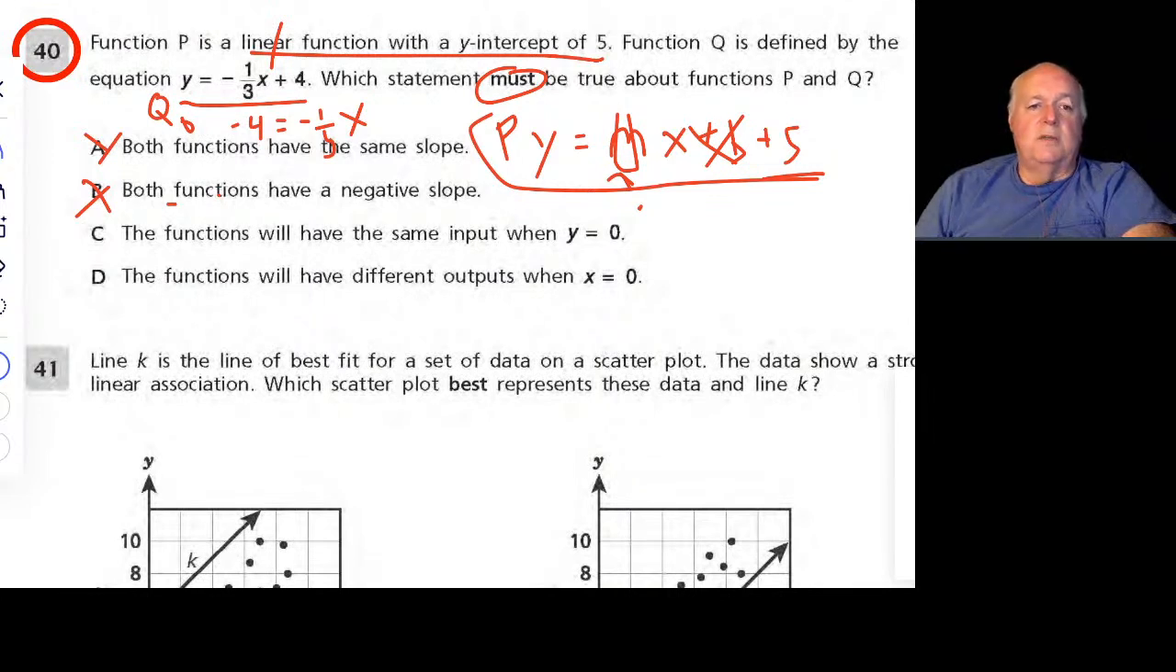And then it says the functions will have different output when x is 0. So if we go to q, when x is 0, we're throwing this away. So when x is 0, y is 4, right? When we come over here, even though we don't know the slope, if x is 0, that eradicates this whole expression here. And then for p, y will be equal to 5. So they do have different outputs. When x is 0, q's y is 4, and when x is 0, p's y is 5. So then the answer becomes D there.